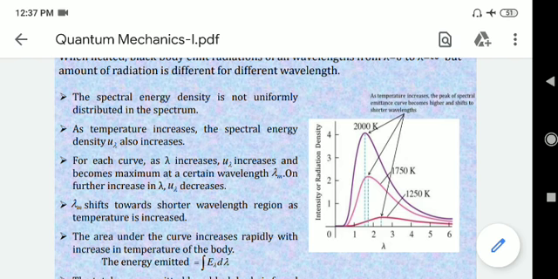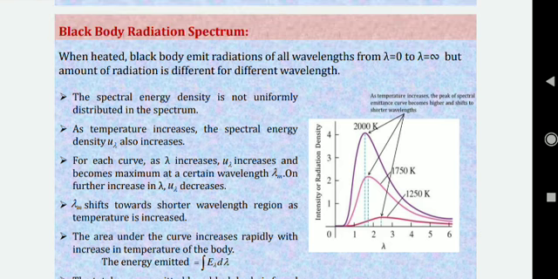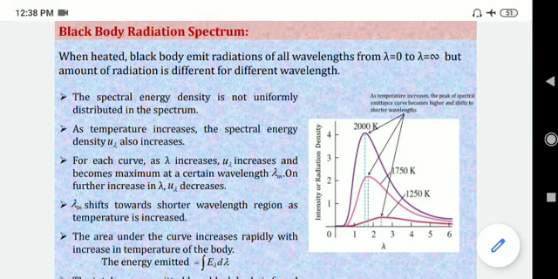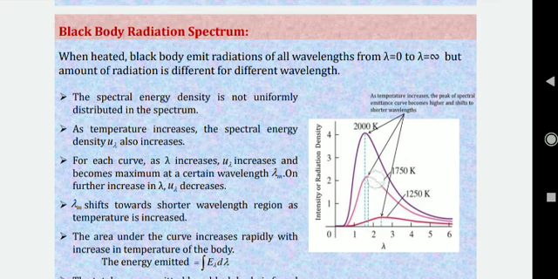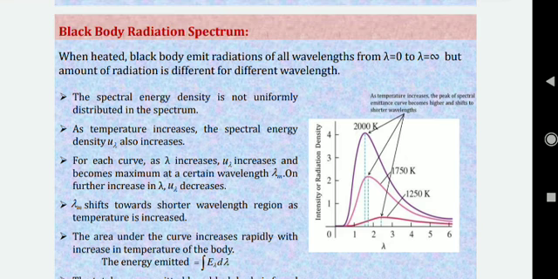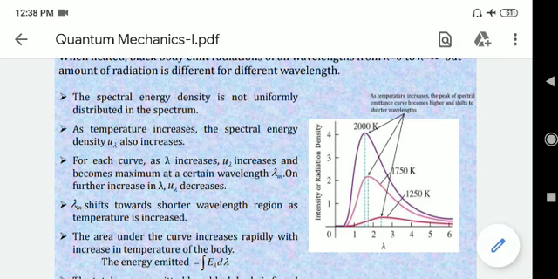Okay, as the temperature increases, the spectral energy density u of lambda also increases. You see, at this particular temperature, the peak value of intensity is at this position. If you increase the temperature, the peak value has increased. If you again increase the temperature, the peak value has increased. So as the temperature increases, the spectral energy density u of lambda also increases.